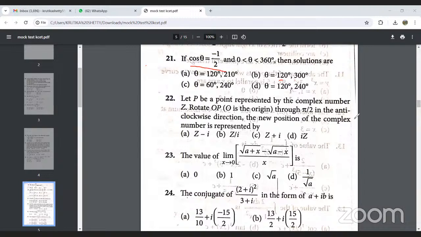Next example. When we simplify this question 21 by making use of the general solution, we will get the answer as option D, that is 120 and 240. So 120 and 240 will be the final answer.